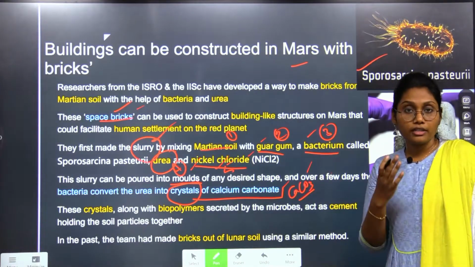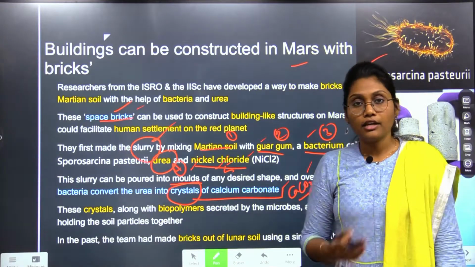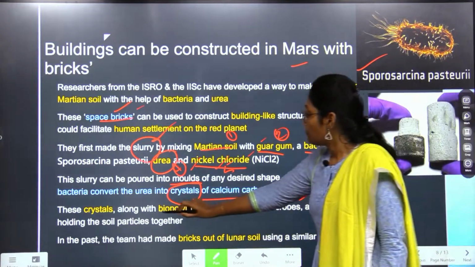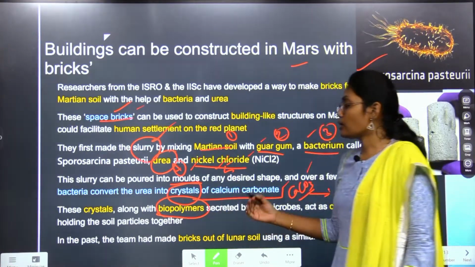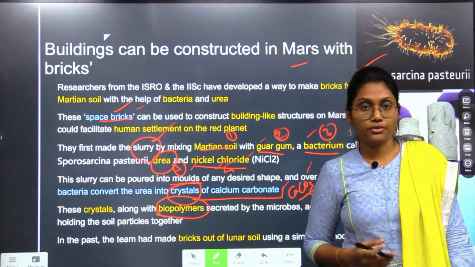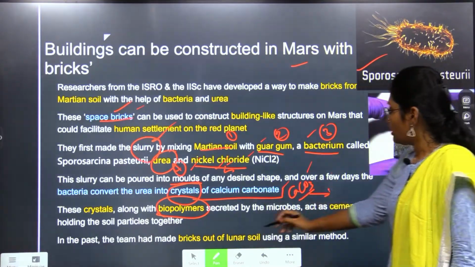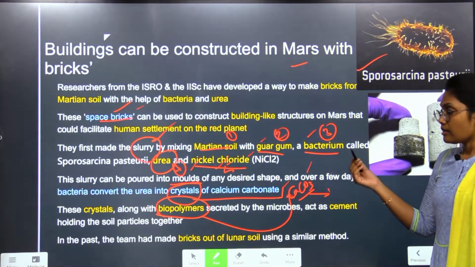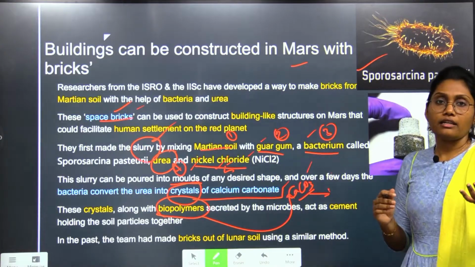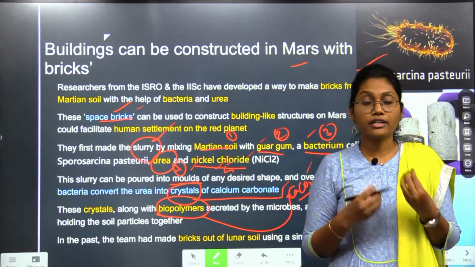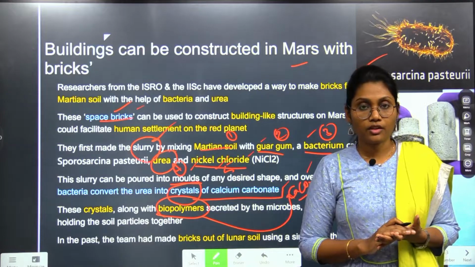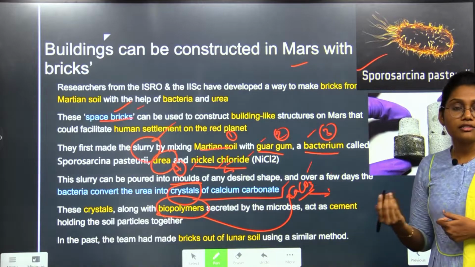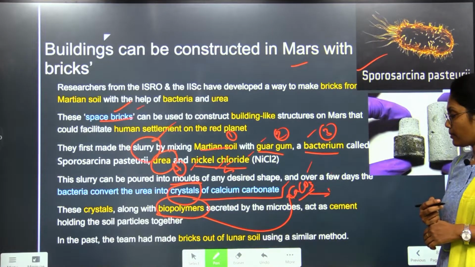We know that calcium carbonate crystals are very strong, right? So this calcium carbonate gets combined with the biopolymers produced by the biological mechanisms of those microbes. Combining these polymers and the calcium carbonate crystals, the structure becomes very strong and tight, so that it resembles a brick. That's how the space bricks are formed from Martian soil.